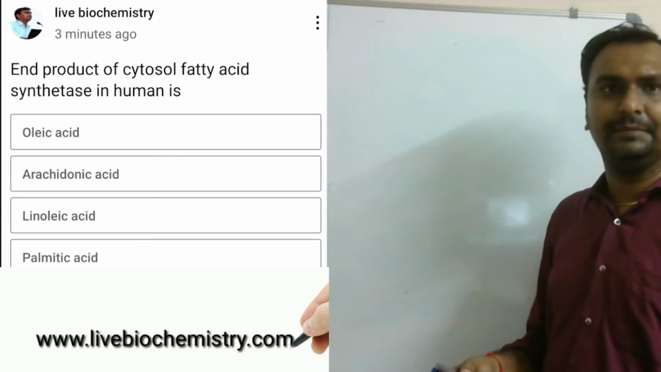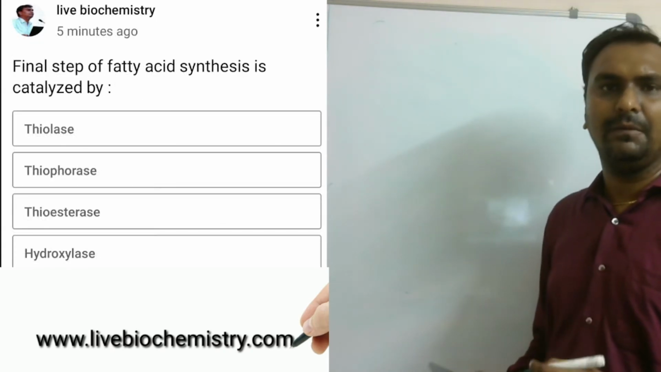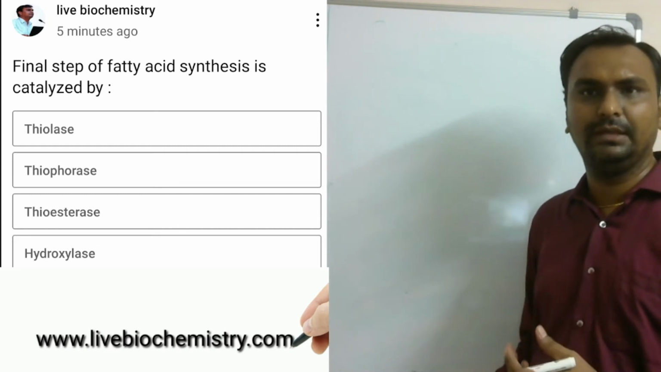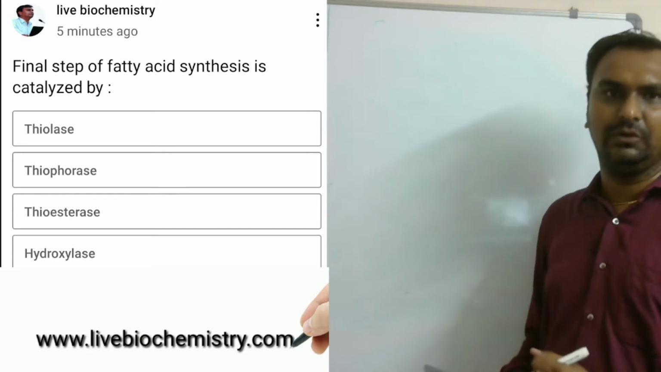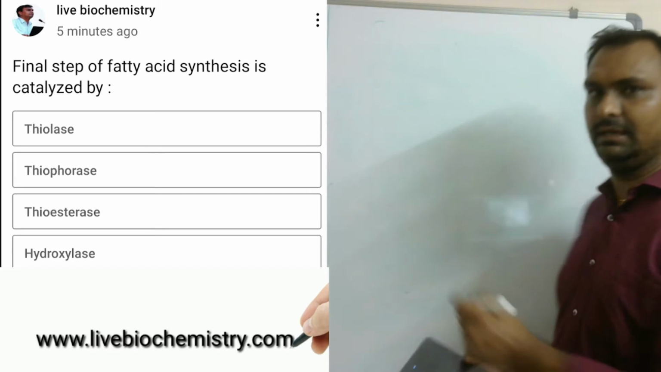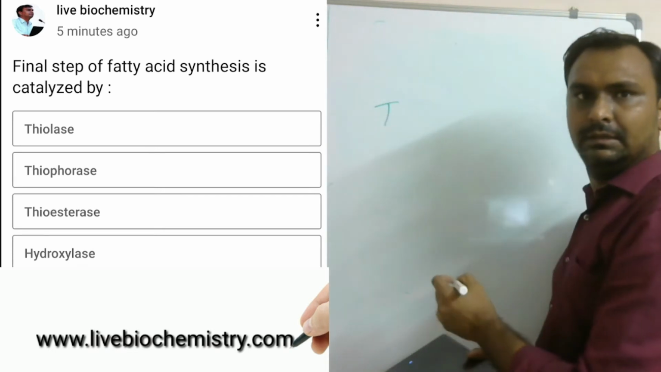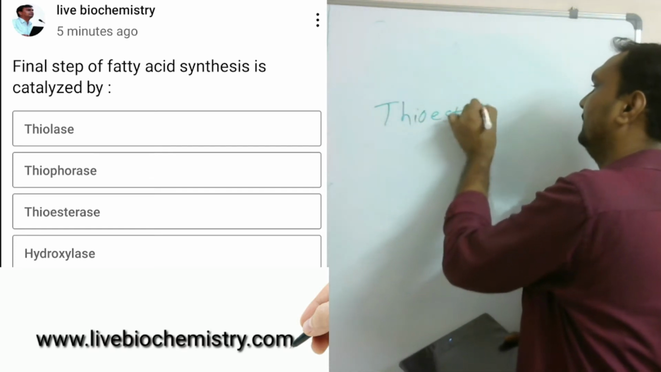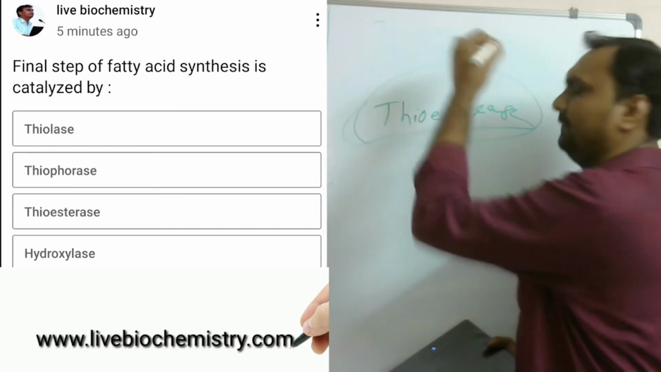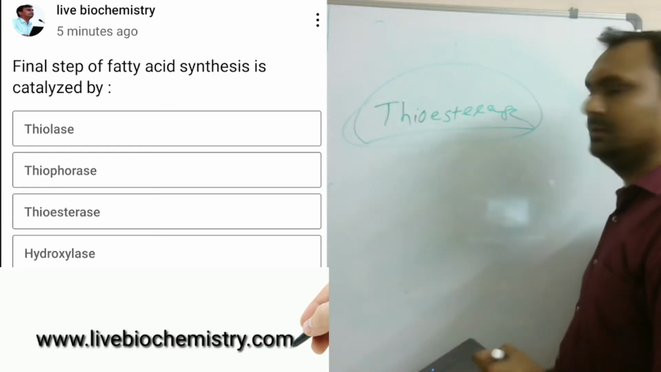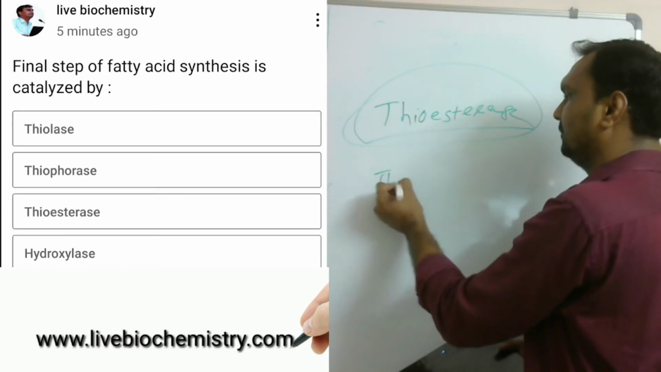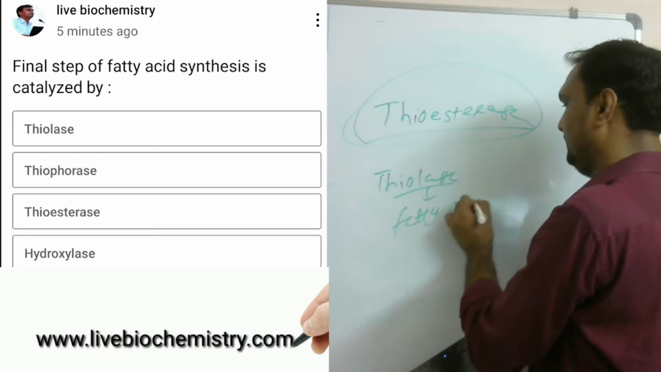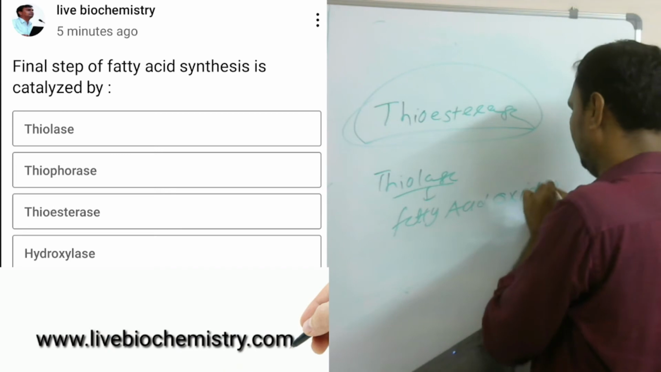Now coming to the next MCQ: the final step of fatty acid synthesis is catalyzed by option A thiolase, option B thiophorase, option C thioesterase, option D hydroxylase. The final step of fatty acid synthesis is catalyzed by thioesterase. Thioesterase will release the fatty acid. If we see the other option, thiolase is in fatty acid oxidation, the last step of beta oxidation.